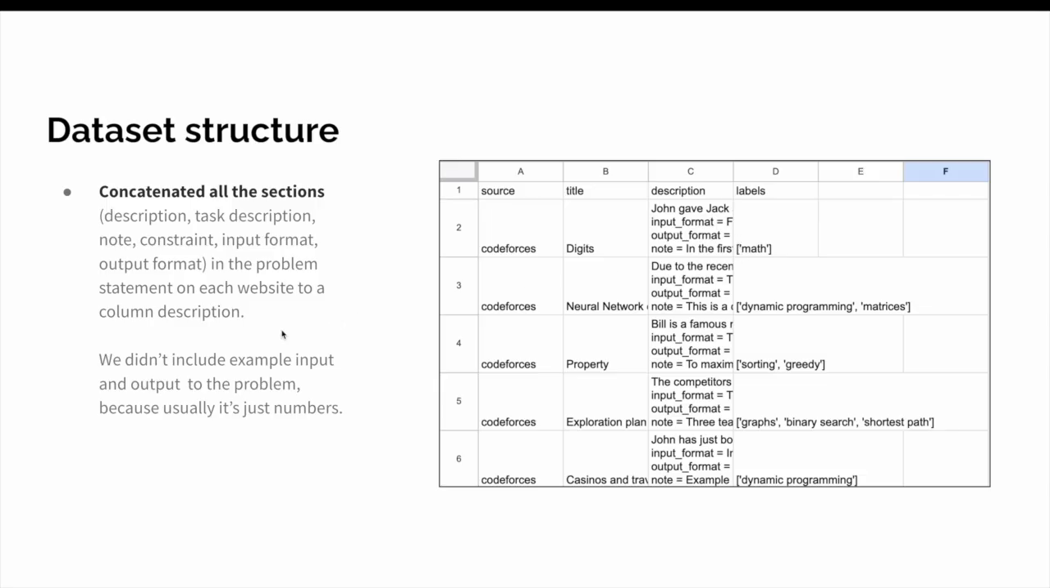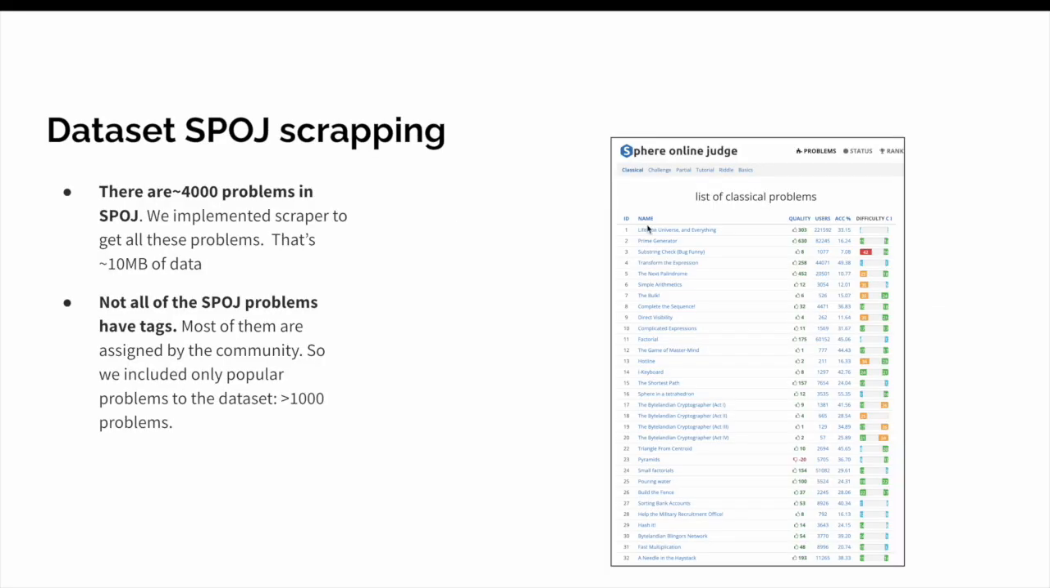We didn't include input and output examples in our description because these are often just random numbers or symbols, which doesn't usually tell anything about the problem tag.